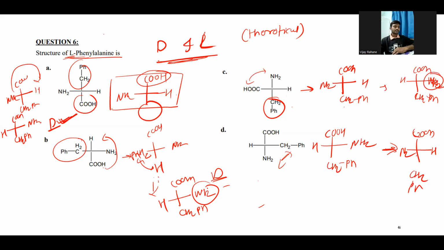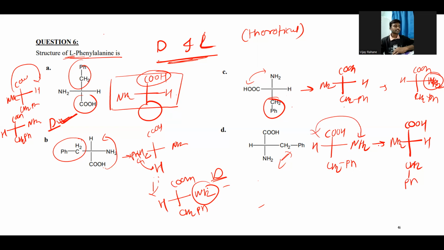Here you can see in this structure the NH2 group is on the left side, right? Here we did the interchange between the NH2 and H, right? So the final structure will be this one. In this structure you can see the NH2 group is on the left hand side. So this is the structure of L-phenylalanine.